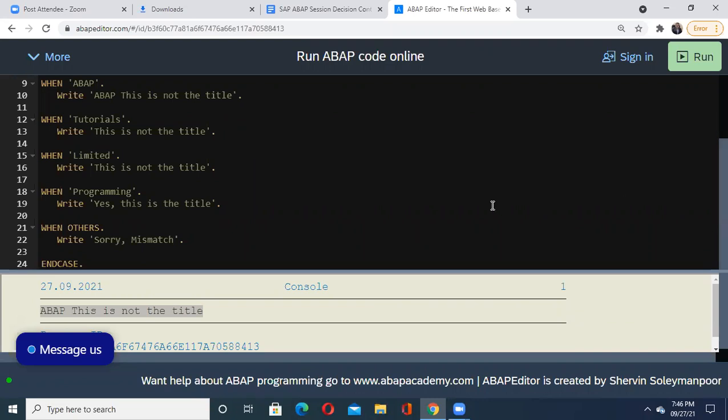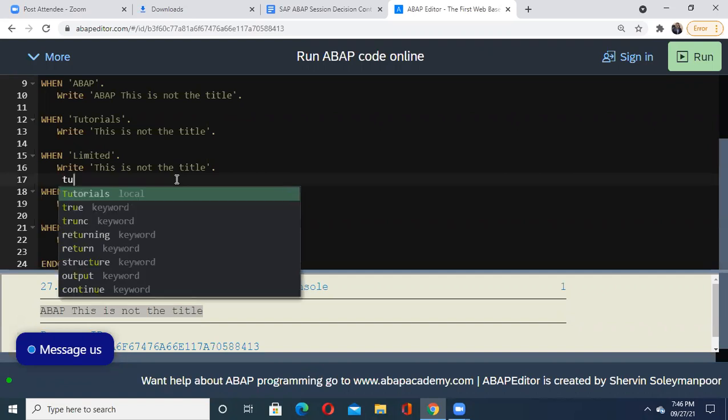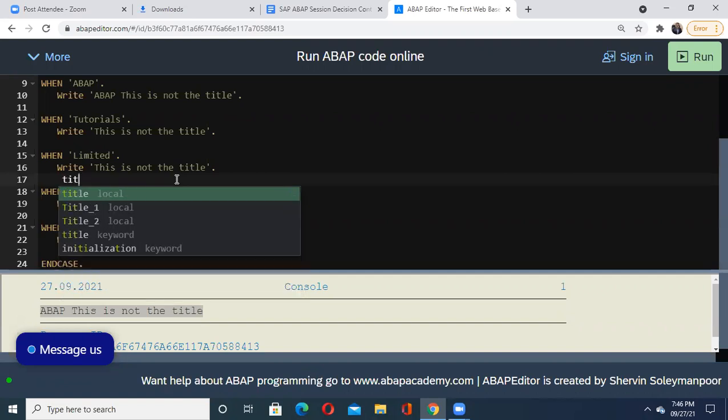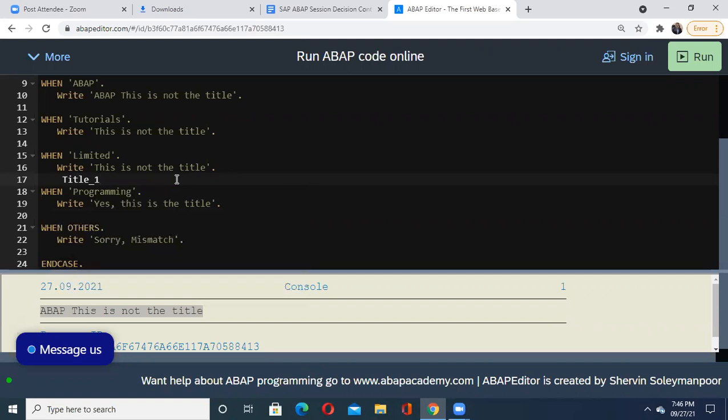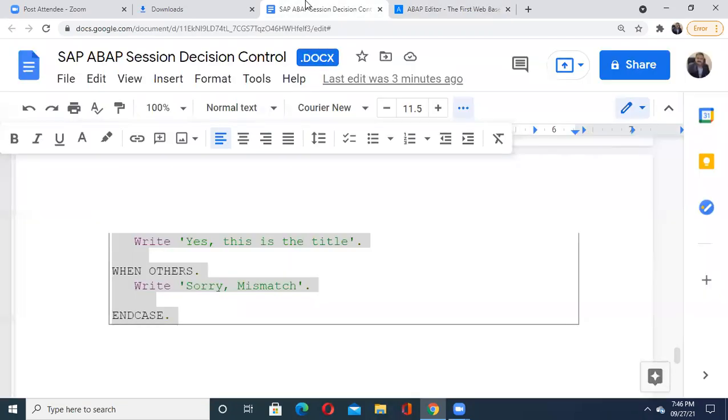Just like here, as you might have observed on the screen, suppose I want to use one variable again, title. Immediately that pop-up appears, and you can select whatever you want, so no need to type it again and again. So it actually saves your time while writing the program or implementing any code. This kind of facility you should also understand as a part of the discussion.